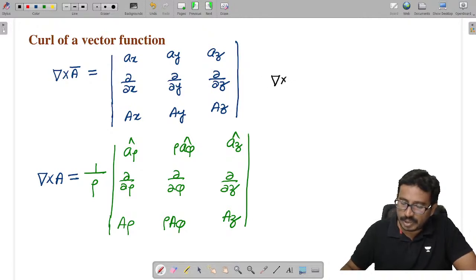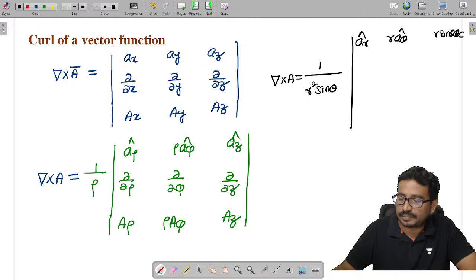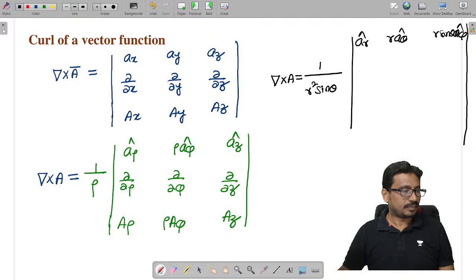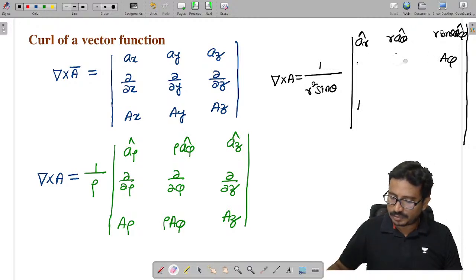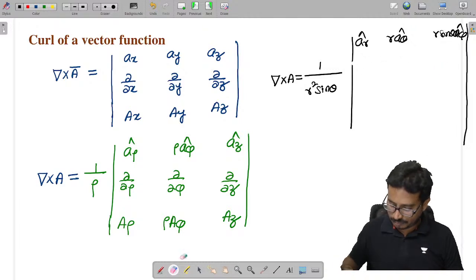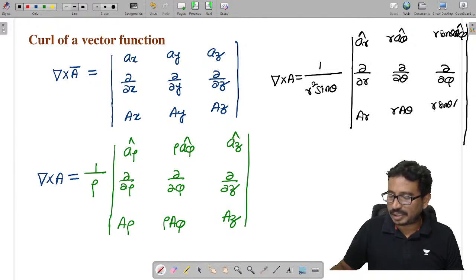And in the spherical system, del cross A is given as 1 by r squared sin theta into the determinant, with rows a r, r into a theta, and r sin theta into a phi; then dou by dou r, dou by dou theta and dou by dou phi; and then the components A r, r A theta and r sin theta A phi.